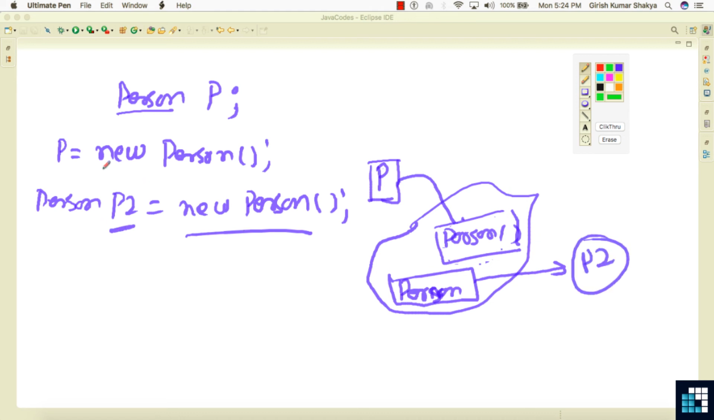So here the new keyword we use to construct a constructor for the given type, and the given type here is a class. So for the person, new will create the constructor, and it will initialize it to the variable P. The same thing will happen here, the object will be initialized to P2. These two are different objects because they contain the different identities of different types of person.